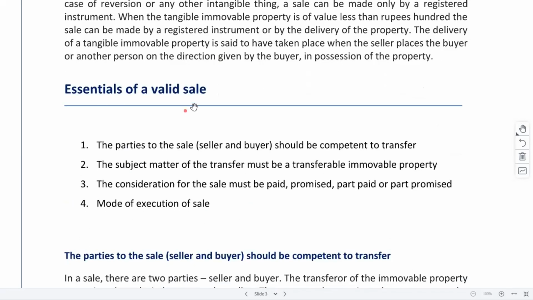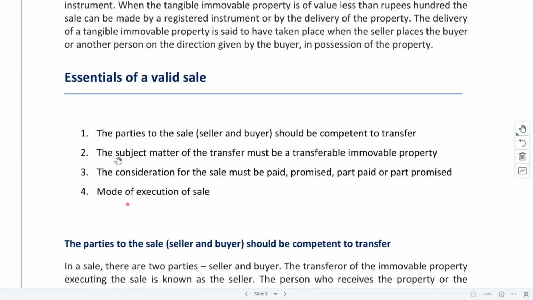Now we have essentials of a valid sale. In what all cases we will consider that whatever sale has taken place, that was a valid one? So there are 4 essentials that we need to satisfy for a sale to be valid. So what are these 4 essentials or 4 conditions? First of all, the parties to the sale. There are 2 parties, buyer and seller. So both these 2 parties should be competent to transfer or to take the transfer.